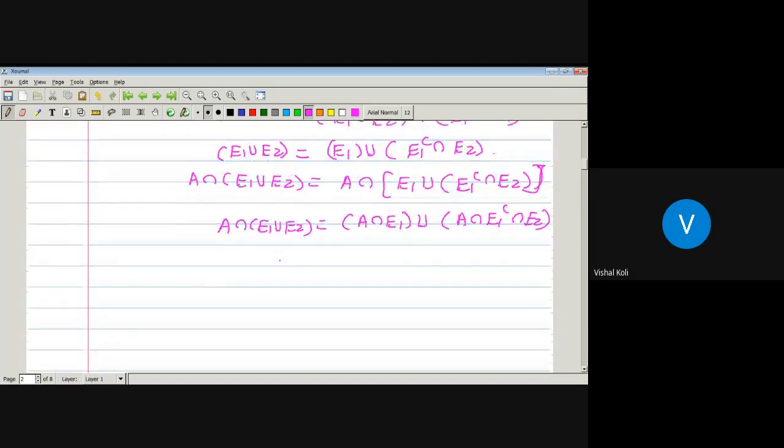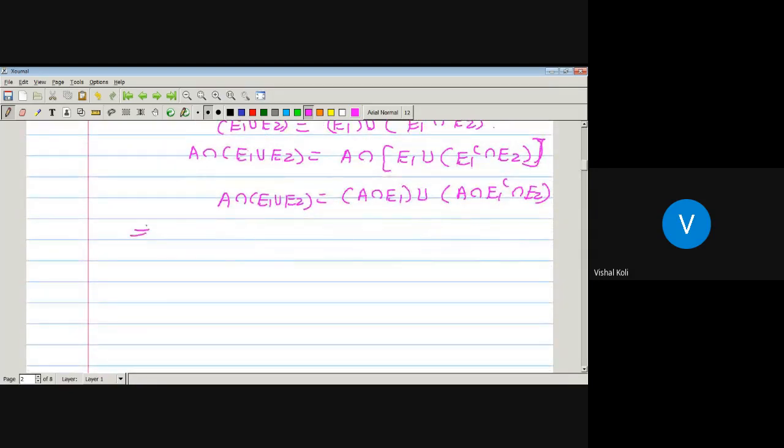Now take the outer measure. We get outer measure of A intersection (E1 union E2), but we know that outer measure is countably subadditive. Here we don't know whether E1 and E2 are disjoint or not. So here we have to use the subadditiveness of the outer measure mu star, which is less equal by outer measure of A intersection E1 plus outer measure of A intersection E1 complement intersection E2. Okay.